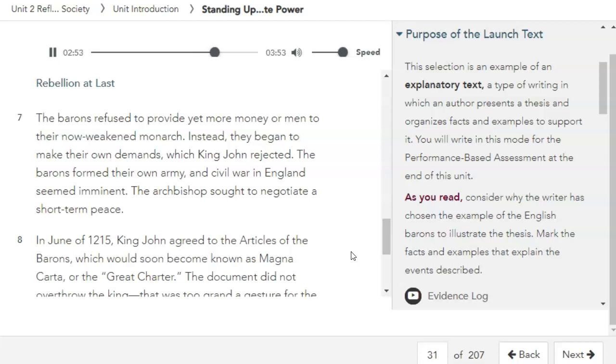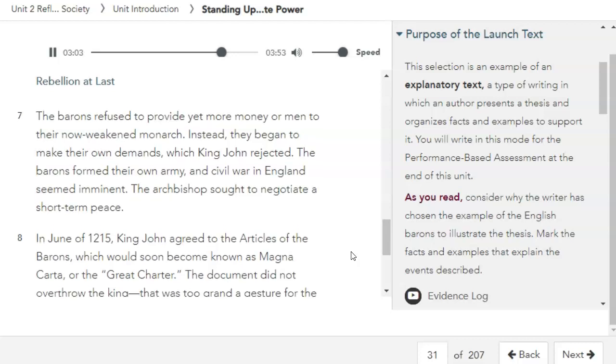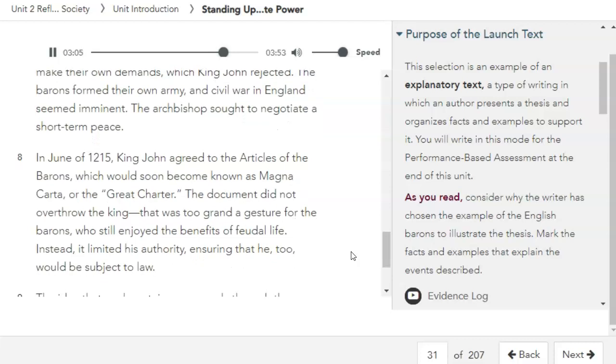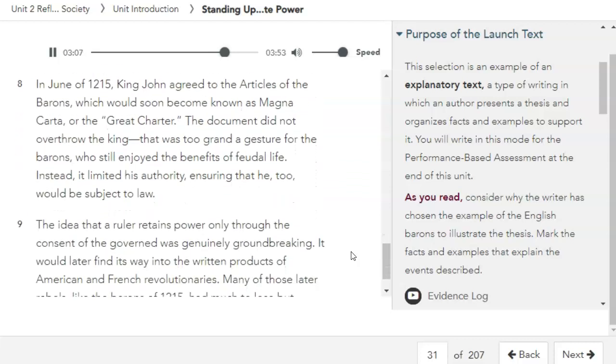Instead, they began to make their own demands, which King John rejected. The barons formed their own army, and civil war in England seemed imminent. The archbishop sought to negotiate a short-term peace. In June of 1215, King John agreed to the Articles of the Barons, which would soon become known as Magna Carta, or the Great Charter.